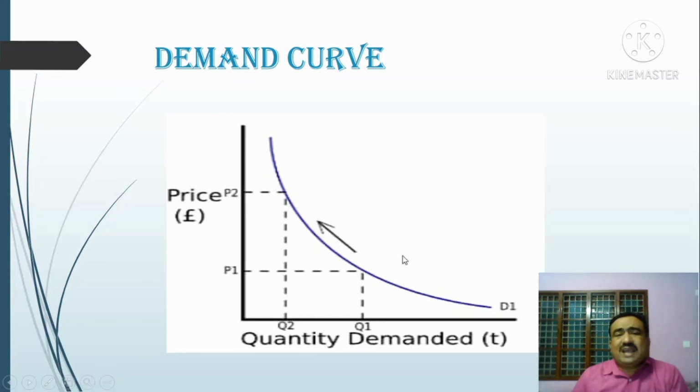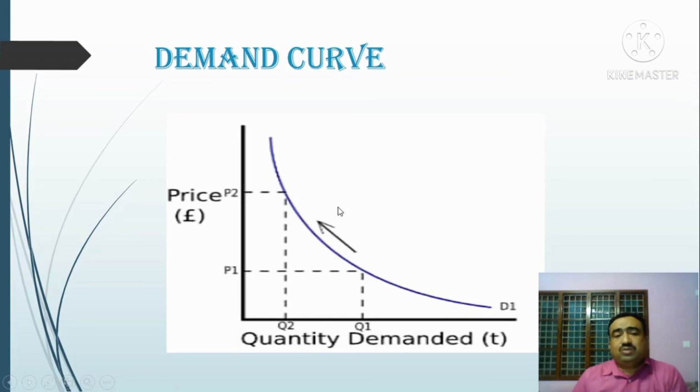These are the classical approach reasons. The modern approach gives two reasons: the income effect and the substitution effect. Income effect: any change in the price of the commodity affects the purchasing power, that is, the real income of a household. A fall in price causes an increase in the real income of the household and vice versa. So the real income is affected. That's why the demand curve slopes downward from left to right.